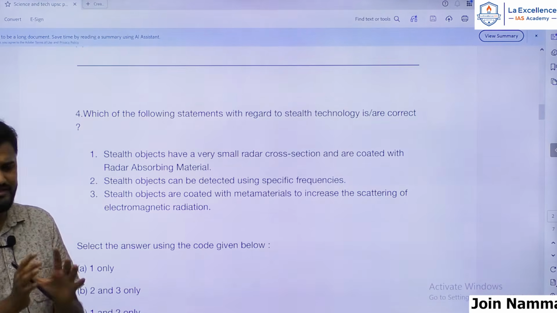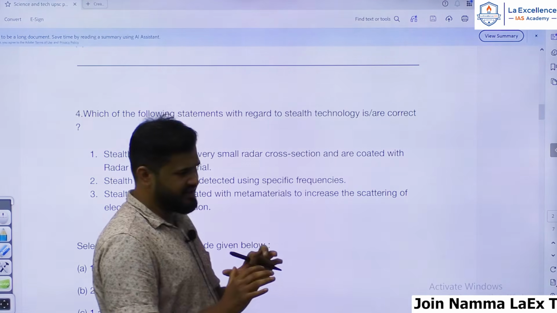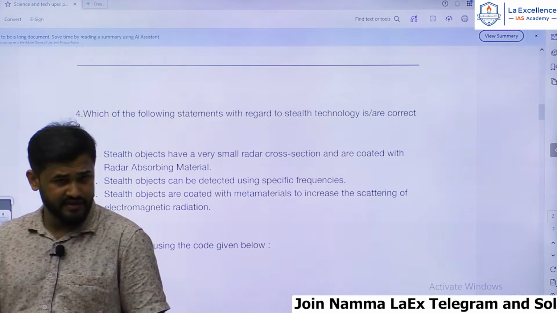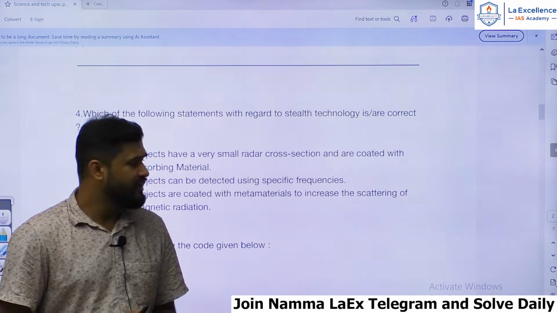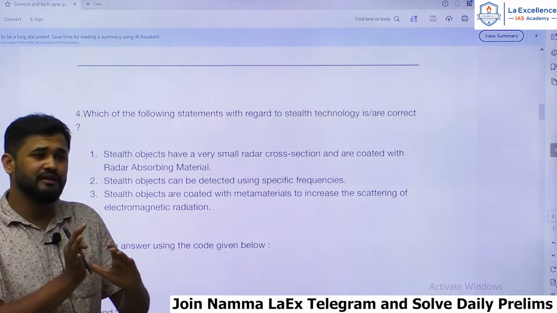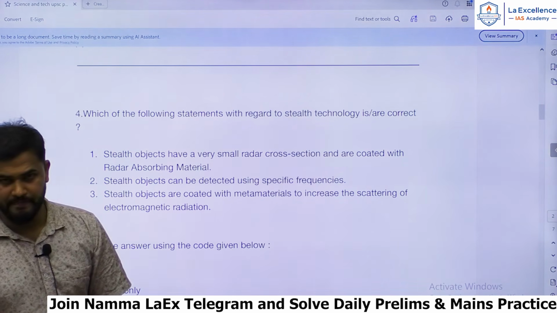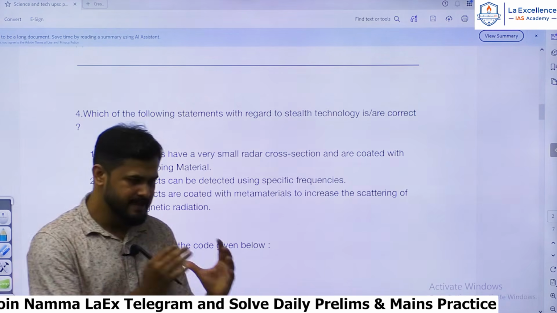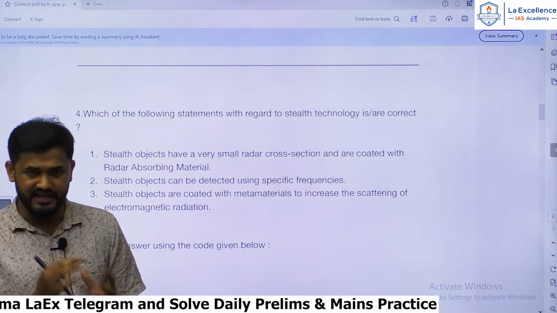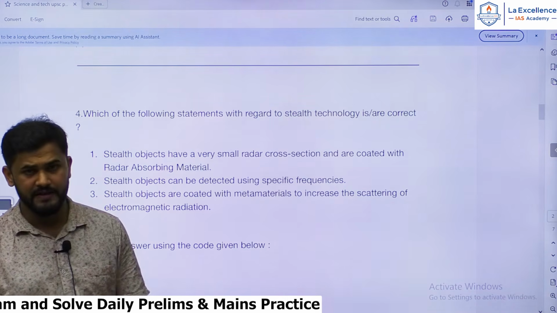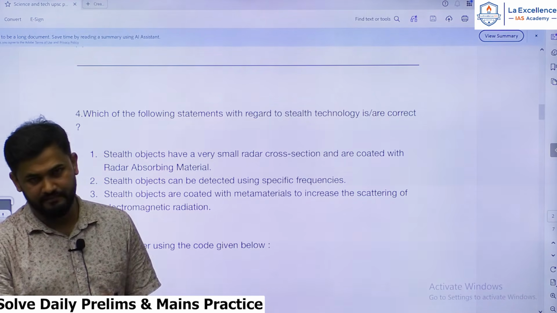Stealth technology is a specific design used in aircraft, missiles, UAVs, etc., which makes it very difficult for enemy radars and sensors to detect them. The design of these weapons is made in such a way that it becomes nearly impossible for enemy radars to detect them.